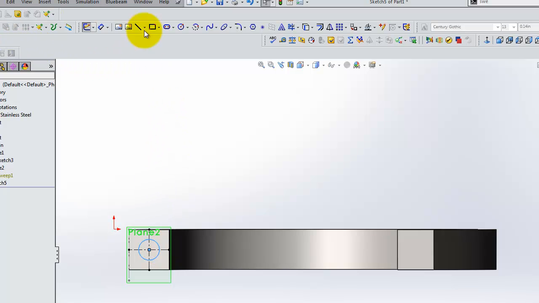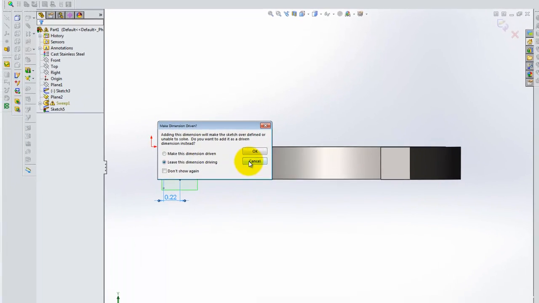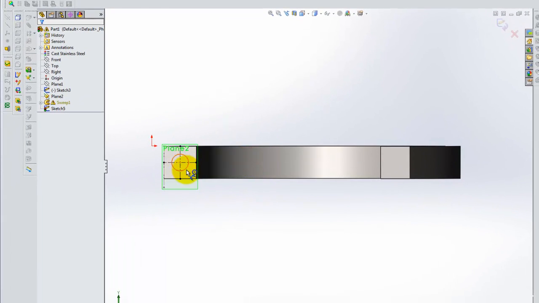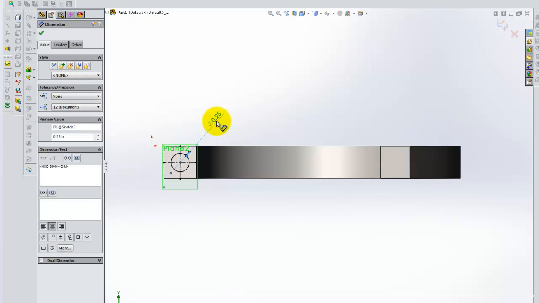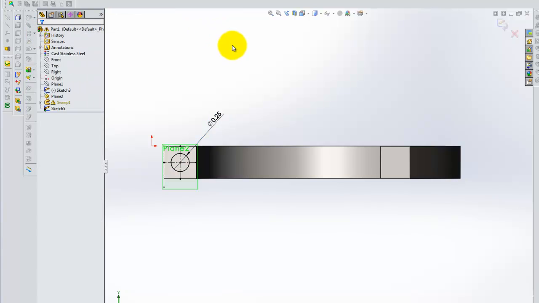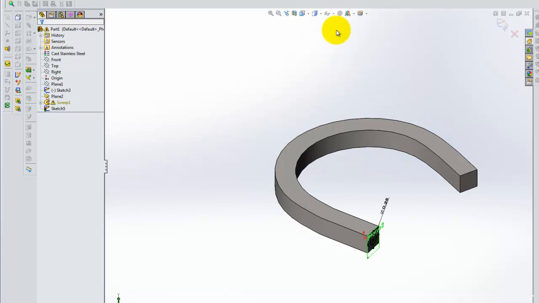I'm going to go ahead too and measure from the center of that circle to the edges here. Okay, it looks like I might have grabbed that. Let me dimension the circle. Okay, and so now it is fully defined, just needed to be dimensioned. I will next cut that out along that same path using the spline we created earlier. So again, I will do swept cut as opposed to swept boss.